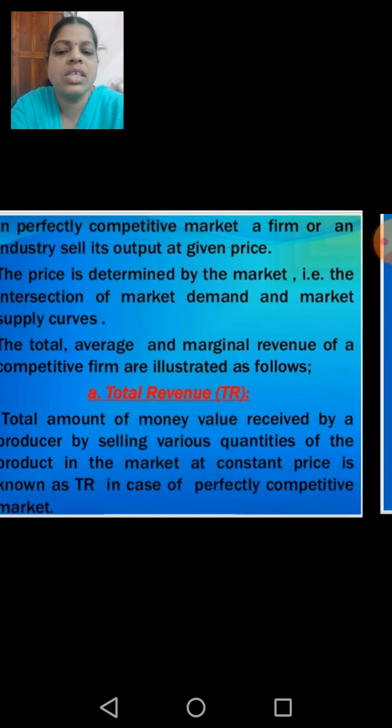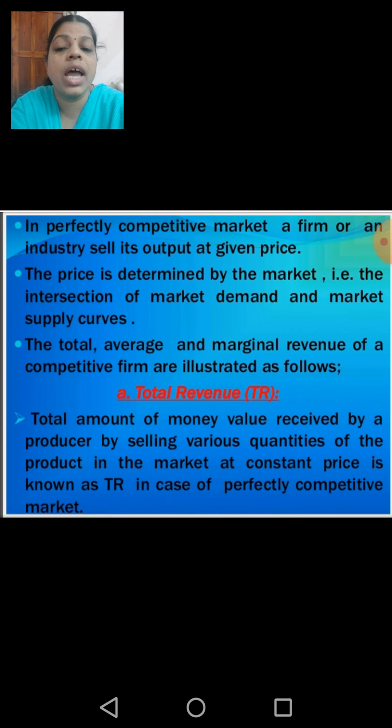Next we'll discuss how to derive the three curves I told you: total revenue, marginal revenue and average revenue curves. In a perfectly competitive market, a firm or an industry sells its output at a given price. The price is determined by the market, that is, the intersection of the market demand and market supply curves.